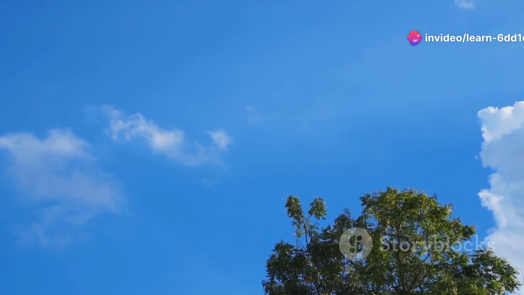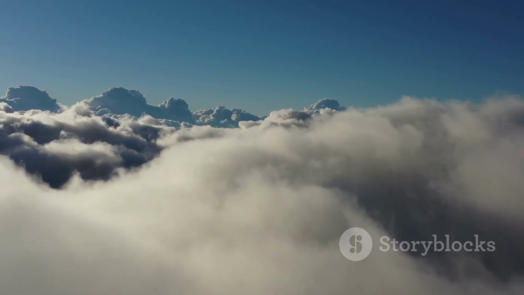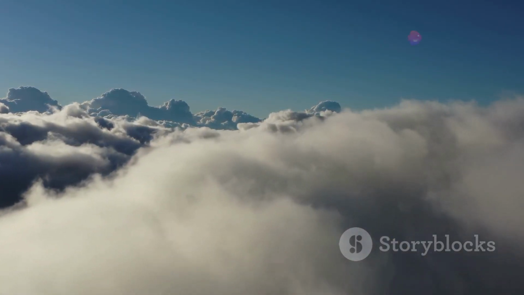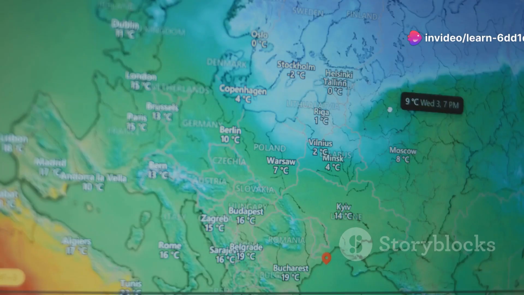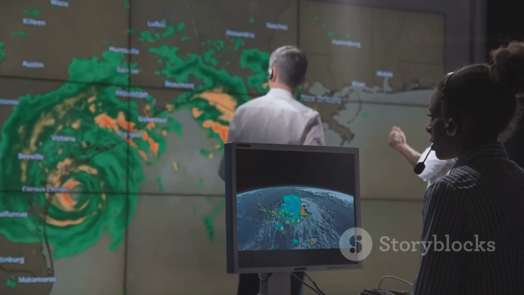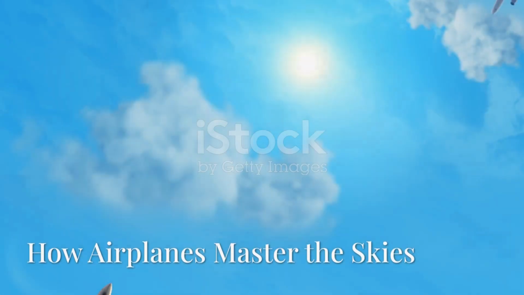On the other hand, high pressure areas are associated with calm and clear weather. As cold air descends in a high pressure zone, it suppresses cloud formation, leading to sunny skies and stable atmospheric conditions. Weather maps often depict low pressure areas with an L and high pressure areas with an H. These maps help meteorologists track weather systems and forecast future conditions.